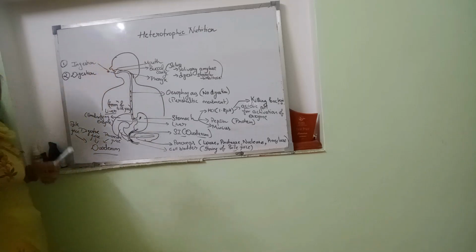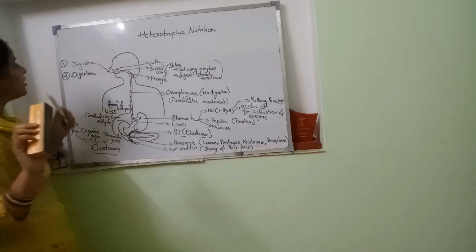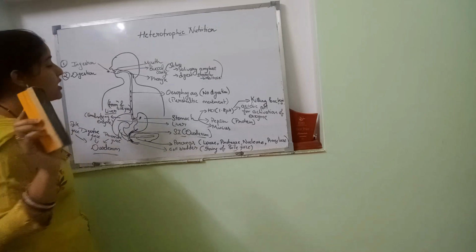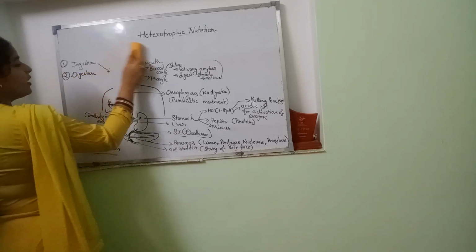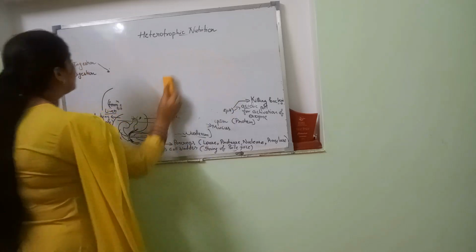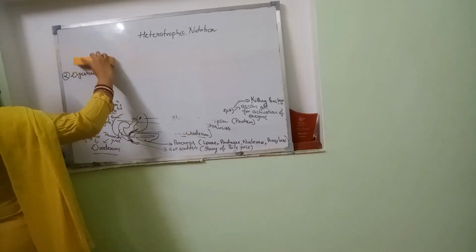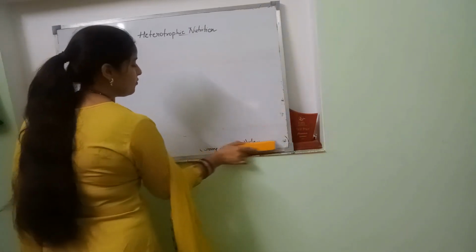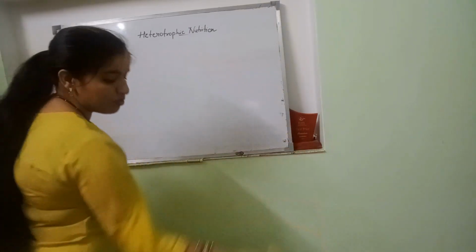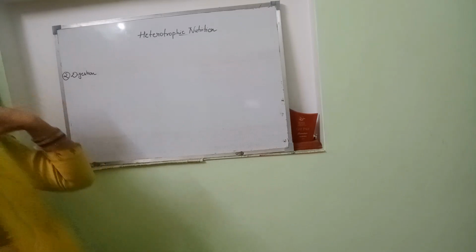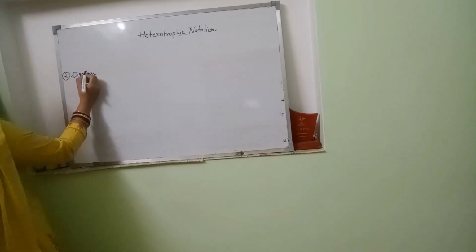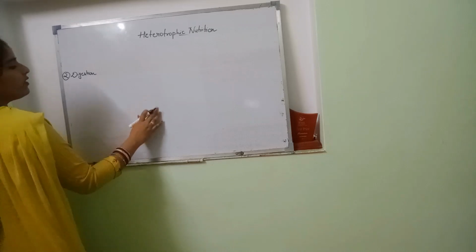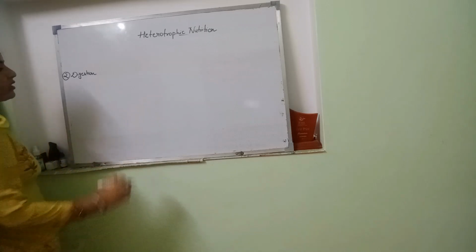So digestion is taking place here. First process digestion completed. Digestion has started from the mouth until small intestine. It is here. अब ये चल ही रही है. So ingestion तो हो चुका है, but digestion अभी तक चल रहा है. Now let's just see the part that we call digestion in the small intestine.